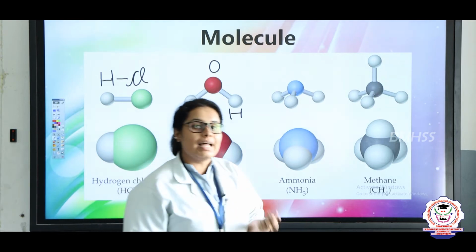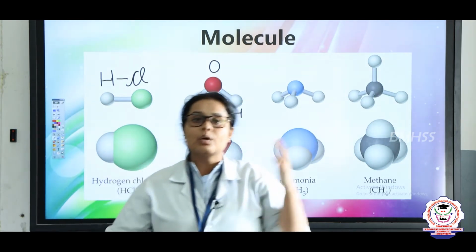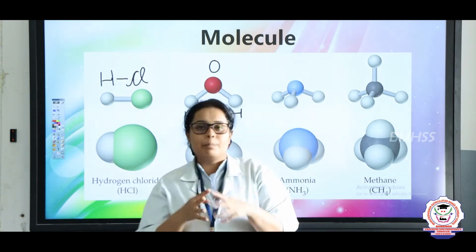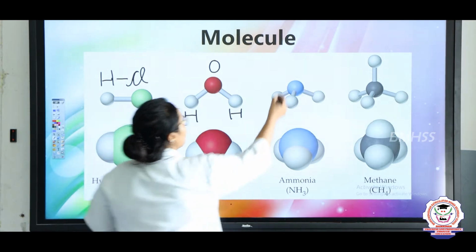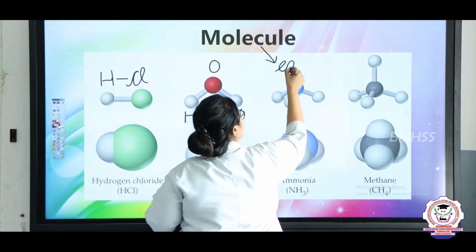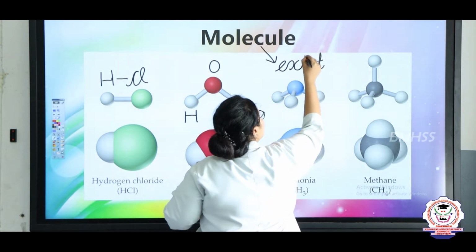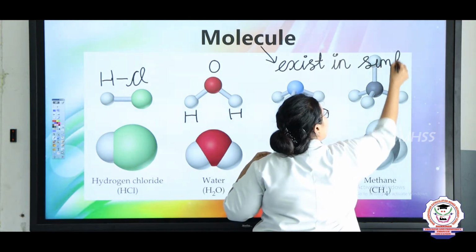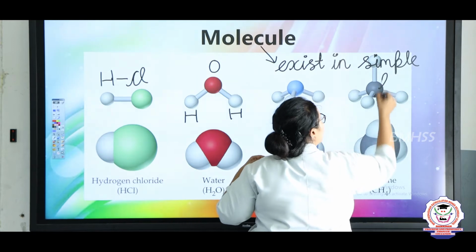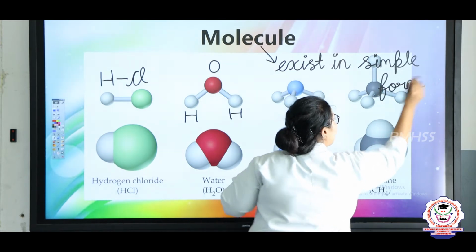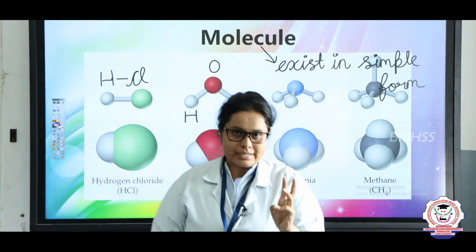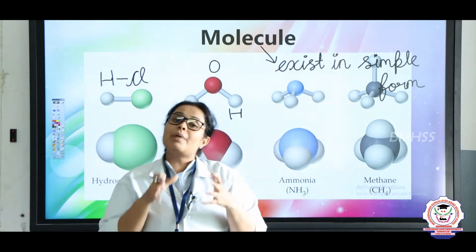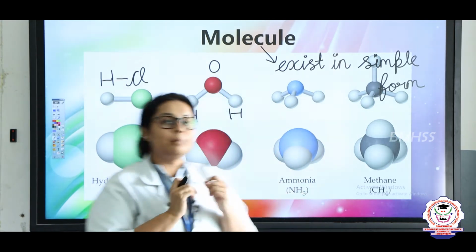So, that is why we can say that a molecule is a substance which is present in a smaller amount and it will always exist in a simple form. So, what is a molecule? Molecule exists in simple form. Okay. So, first we have discussed atoms, which are smaller but are a part of an element. In the same way, here a molecule is a part of an element and it is the smallest part of the element, right.